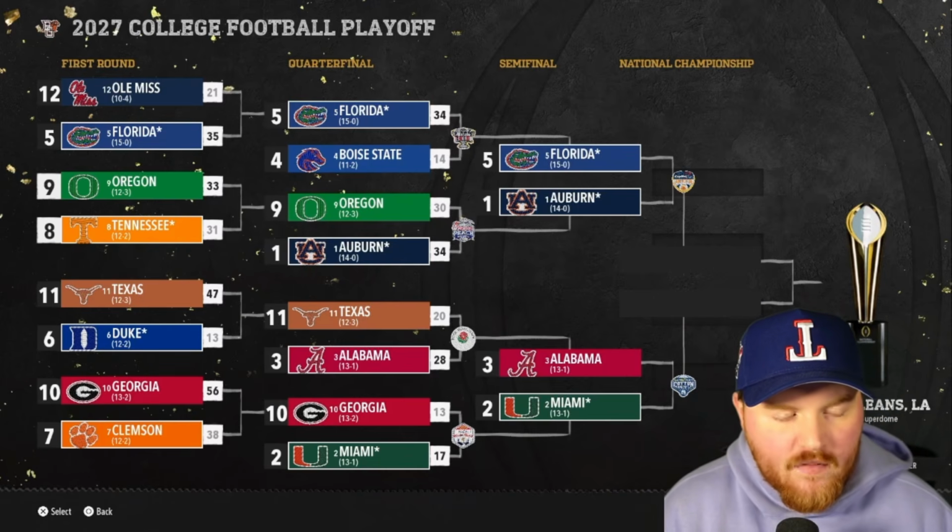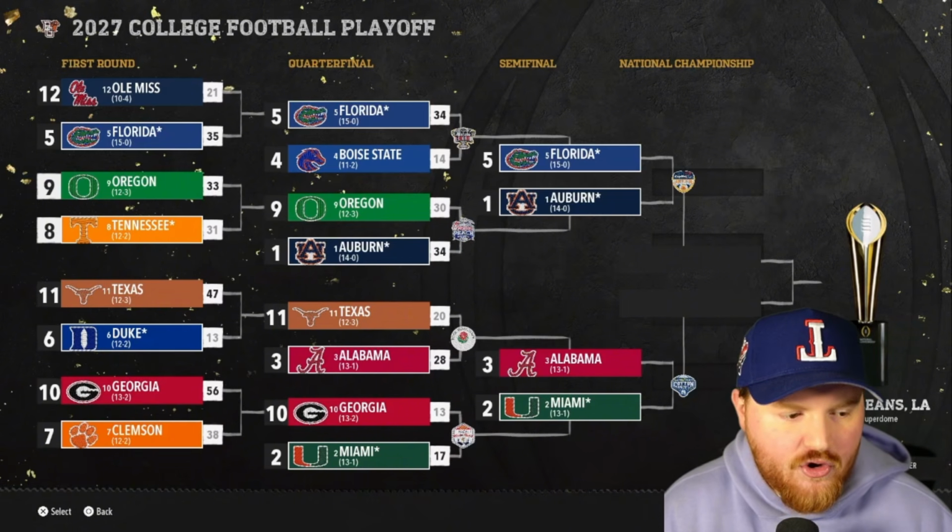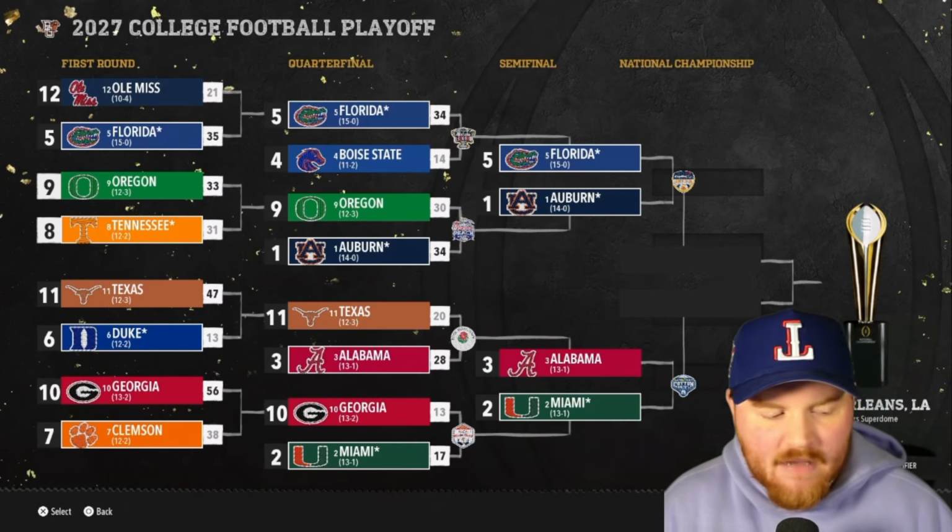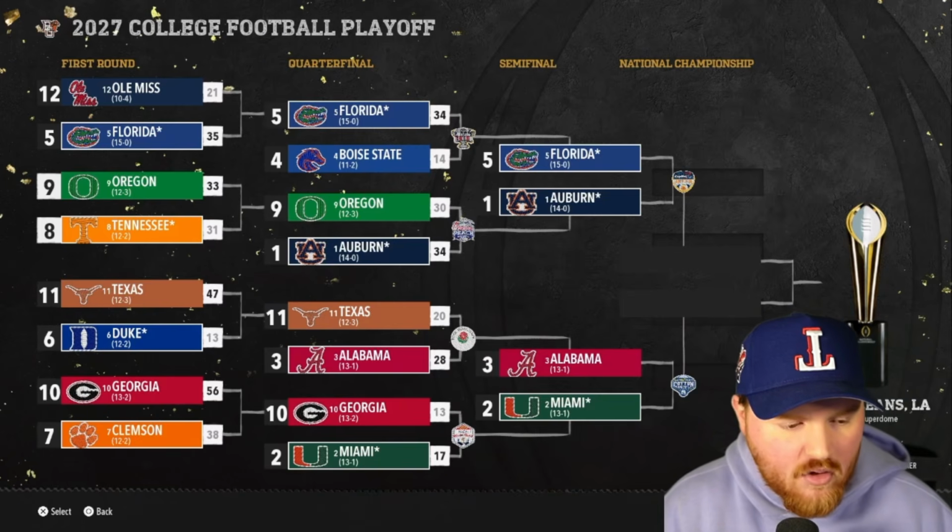They'll take on Auburn. That's the perfect team against the perfect team. 14-0 versus 15-0. Auburn got the win 34-30 over Oregon. And then Alabama got the win over Texas in the rematch of the 2011 BCS championship game. Miami, Alabama in the Cotton Bowl there.